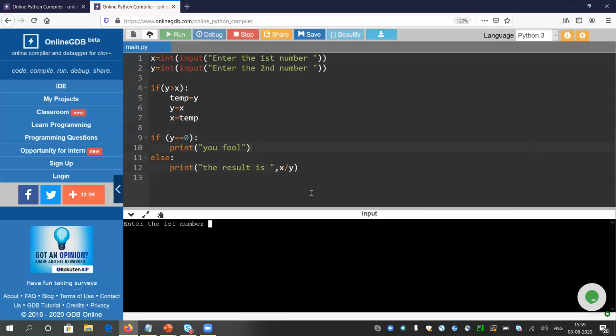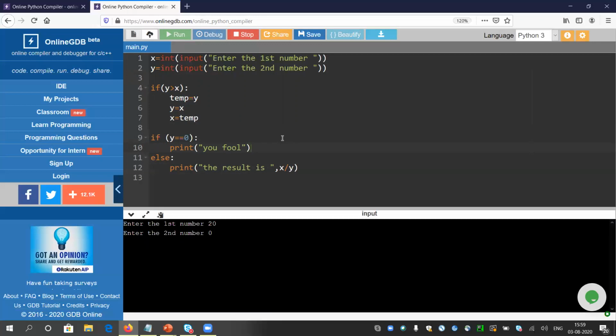So let me give once again 5 and 20. It will swap the values 20 and 5, and after that it will give the answer as 4. Yeah, it is giving the correct answer. Now let me run it once again. Let me give 20 and 0 this time.